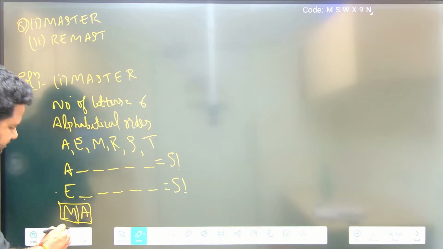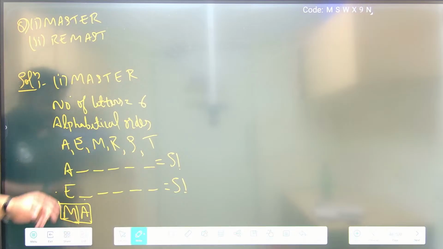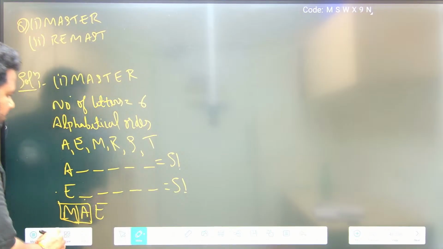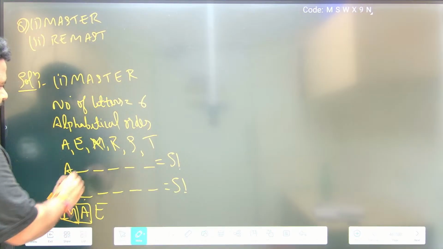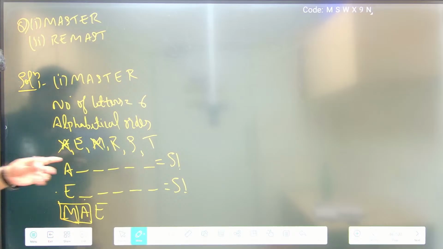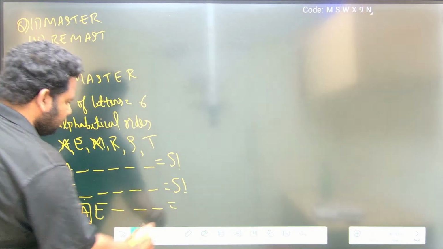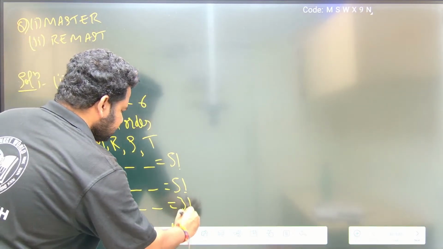Now what is it that we have? MA is fixed, then what we have? E. After MA, E is there. M is fixed and A is fixed. Now E is there. Apart from E, what are the letters that we have? 1 2 3, 1 2 3. So this can be written in 3 factorial ways.